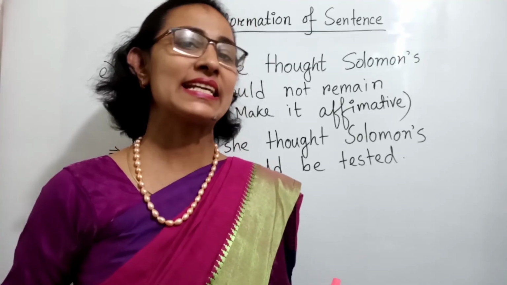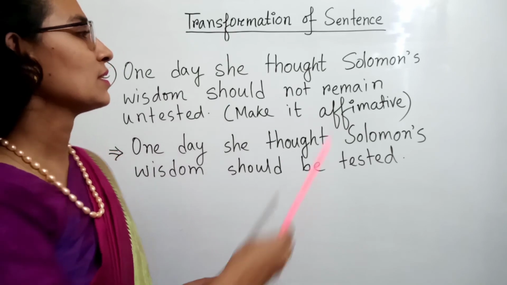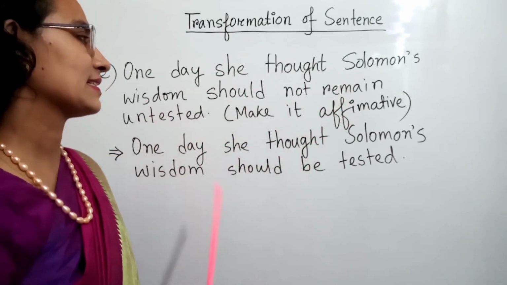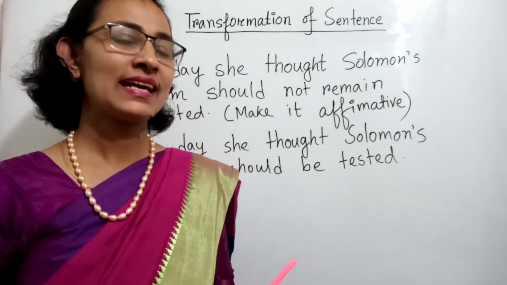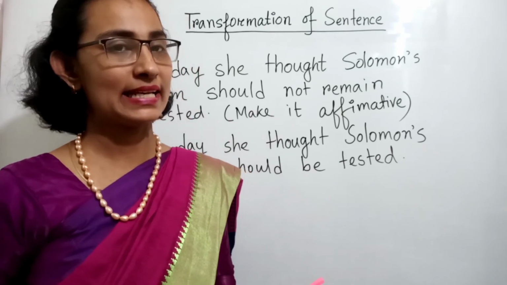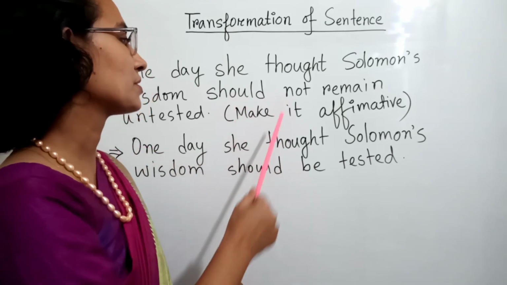My last question is, one day she thought Solomon's wisdom should not remain untested. It's an assertive sentence. There are two types of assertive sentence, affirmative and negative. It's a negative sentence because here is should not.